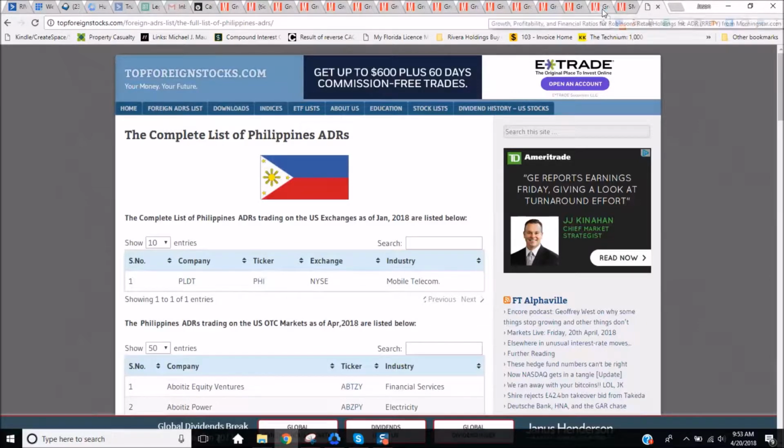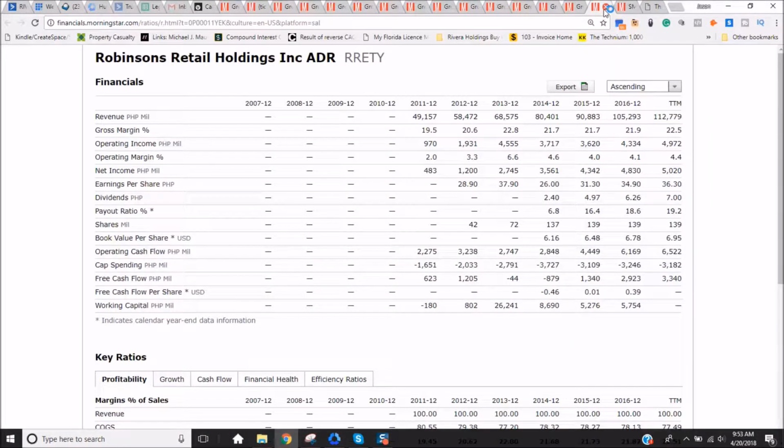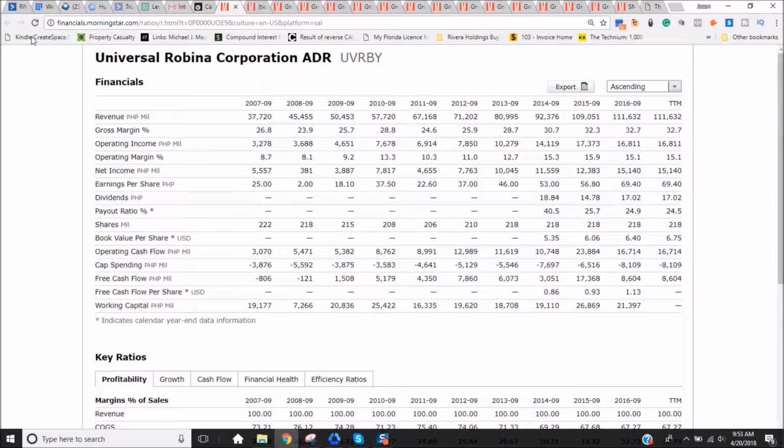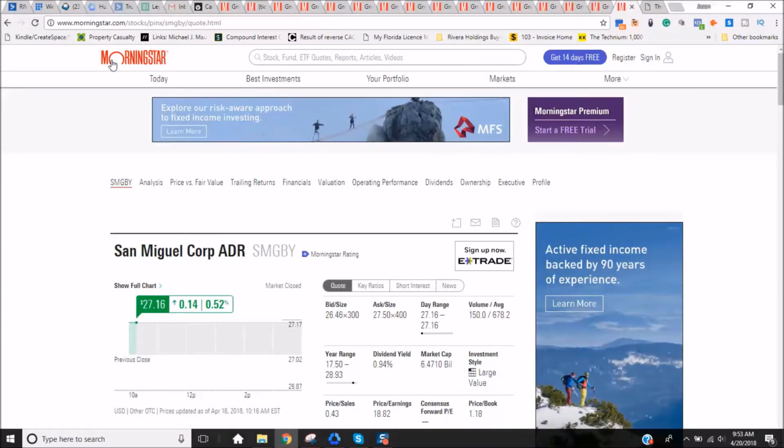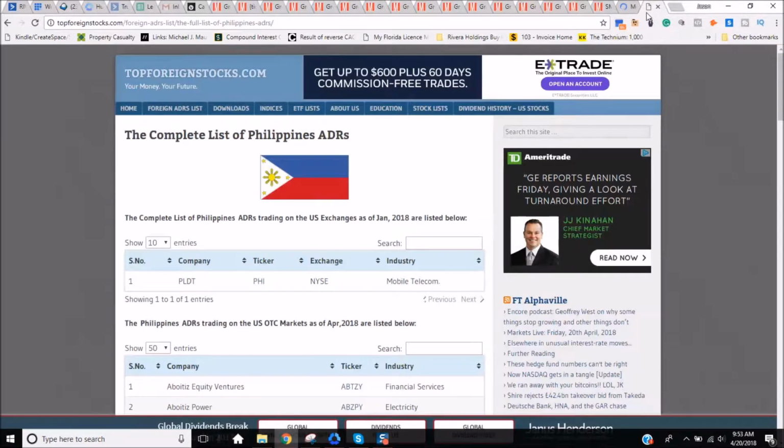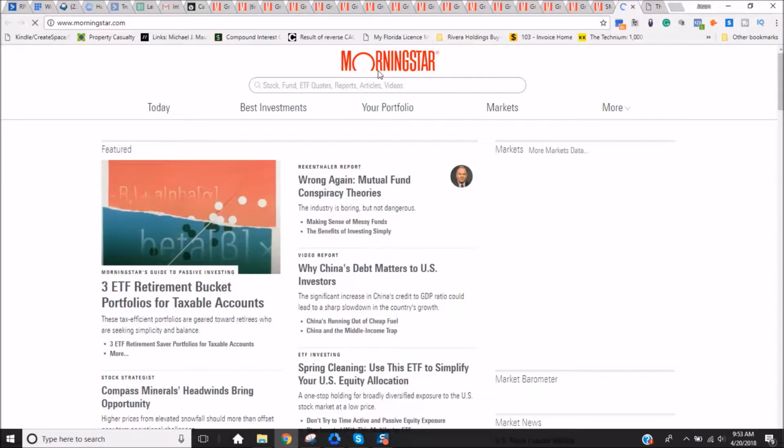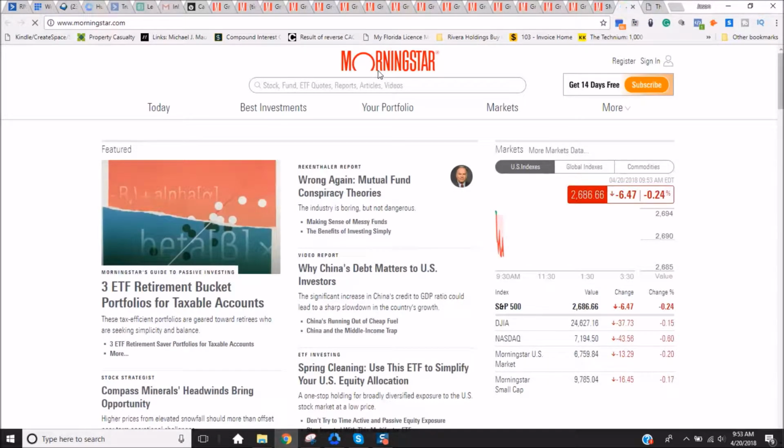into, where's this company? Here's an example. I put each ticker into Morningstar. Where's my main Morningstar? There we go. Let's open up a new tab. This is exactly what I do. ABTZY. And people, I tell this to people all the time, this is my process. They don't believe that I actually do this.